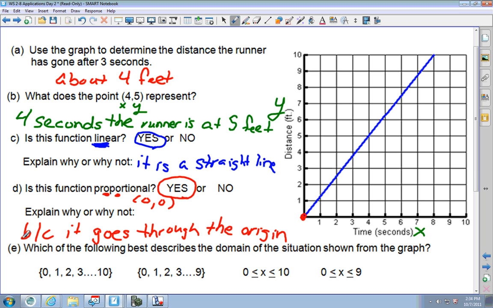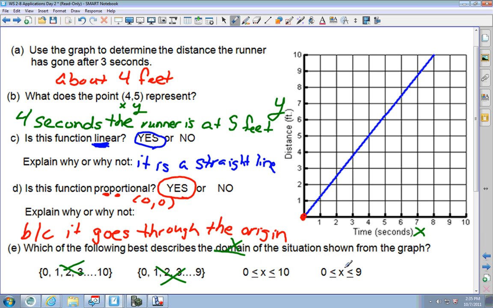The next one says, which of the following best describes the domain of the situation? Domain, again, domain is X, so it's down here in the time. I would look and make sure I didn't have any Y's that disappeared. Now, these choices are saying that these are just whole numbers, that there's a dot at 0, a dot at 1, a dot at 2, and that's not right because this is not discrete. It is continuous, so it's one of these.